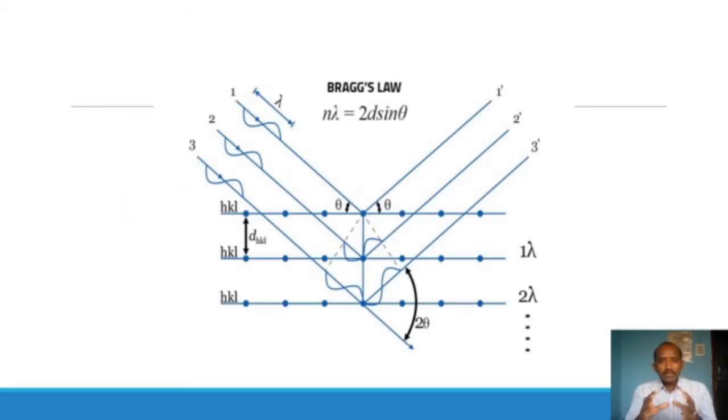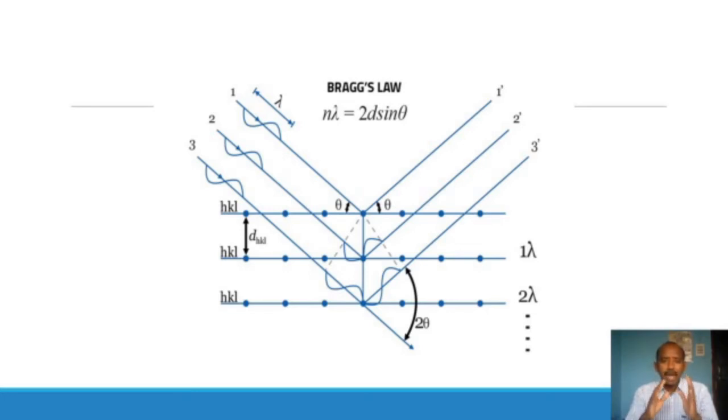We have to derive Bragg's equation. For that, what we are observing in the diagram is a number of parallel crystal planes arranged at regular intervals like this. Consider a series of parallel crystal planes arranged at regular intervals, and the distance between all the crystal planes is the same. We have taken this as d, small d, which represents the interplanar spacing.